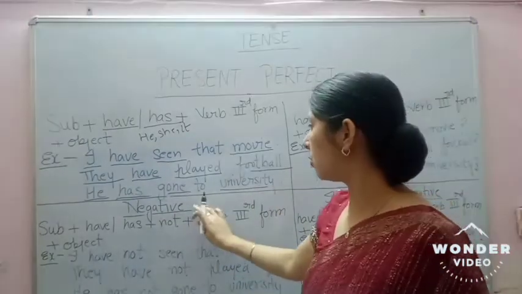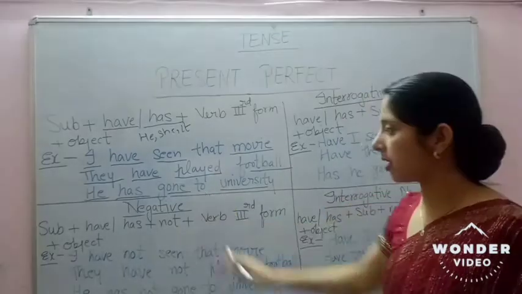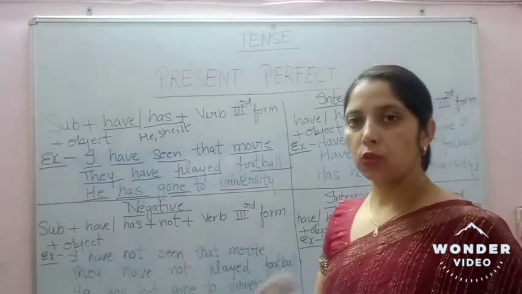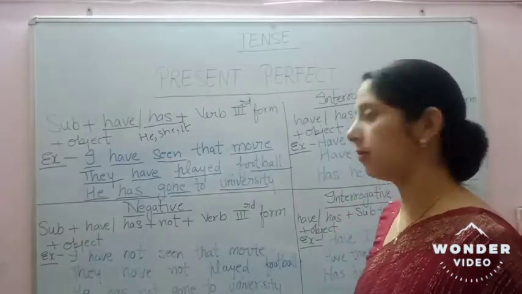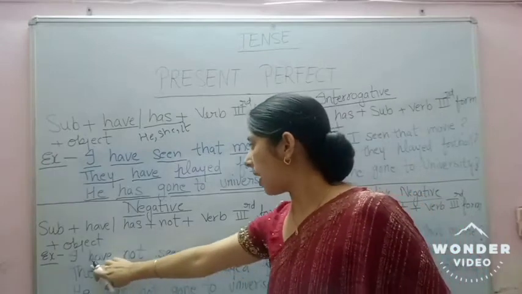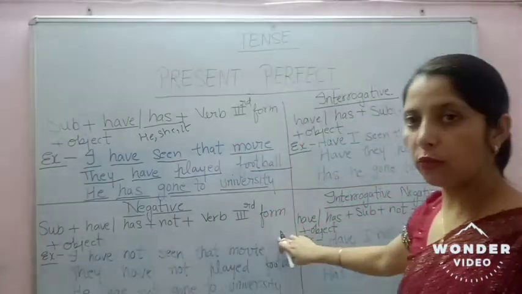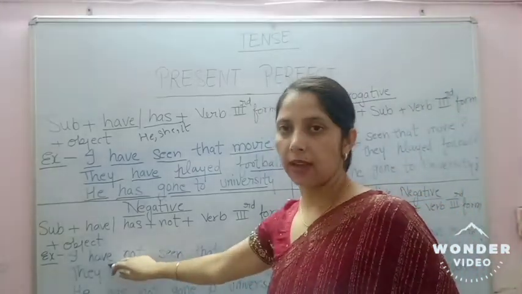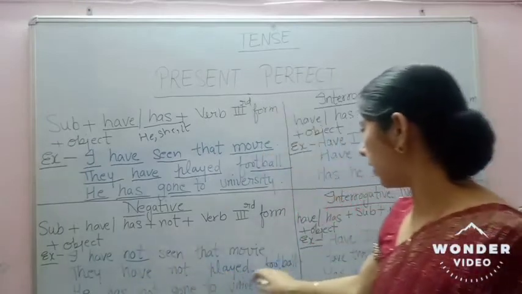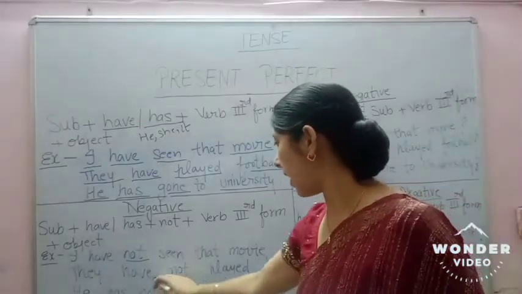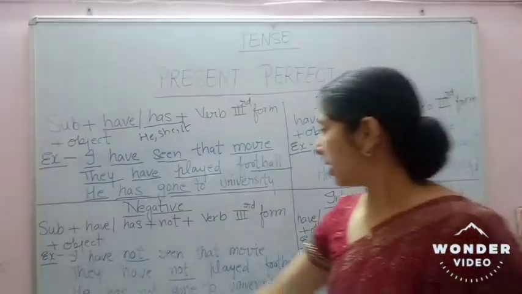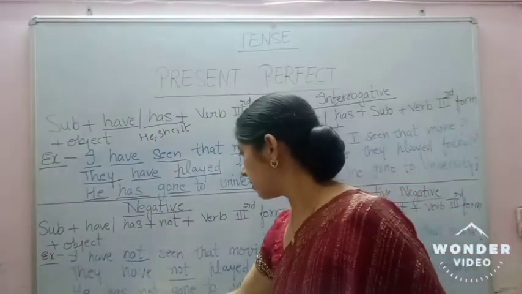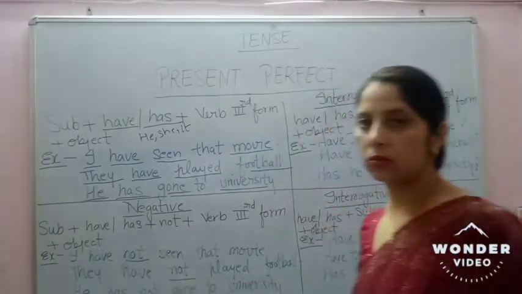Okay, now move to negative sentences. In negative sentences the format will be the same, only one thing will change, that is we use not after has or have. Okay, for example, I have not seen that movie. So we use not after have. They have not played football. After have, not. Okay. He has not gone to university. Here after has we use not.